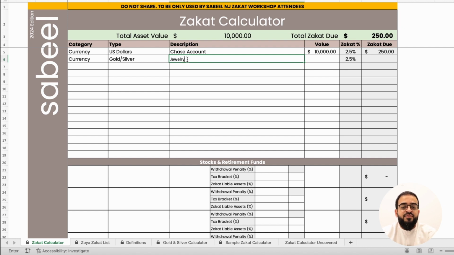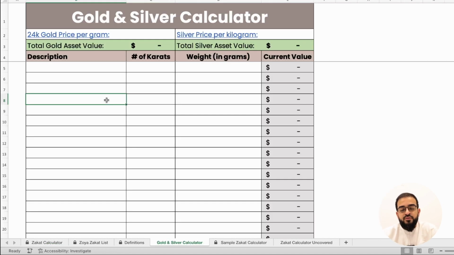Now, how do you assess the value of gold jewelry? As we mentioned, it's not based on the value that you purchased the gold for. That could be on the market rate, above market value, or under market value. To understand how much gold is valued at, you need to look at the gold price. So now we're at the gold and silver calculator tab.